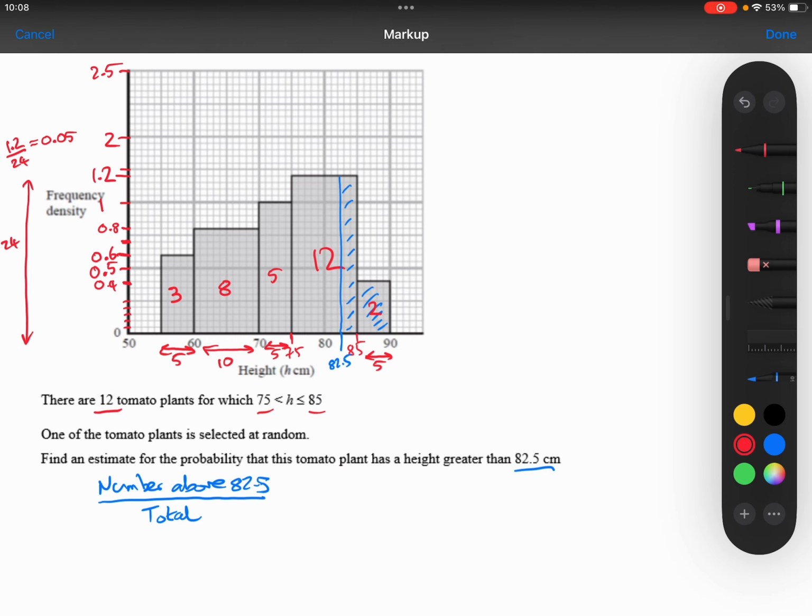So in total, there is 3 plus 8 plus 5 plus 12 plus 2, which is 30. So there are 30 tomato plants in total. How many of them are above 82.5? Well, we know that there's the 2 in here, that's easy.